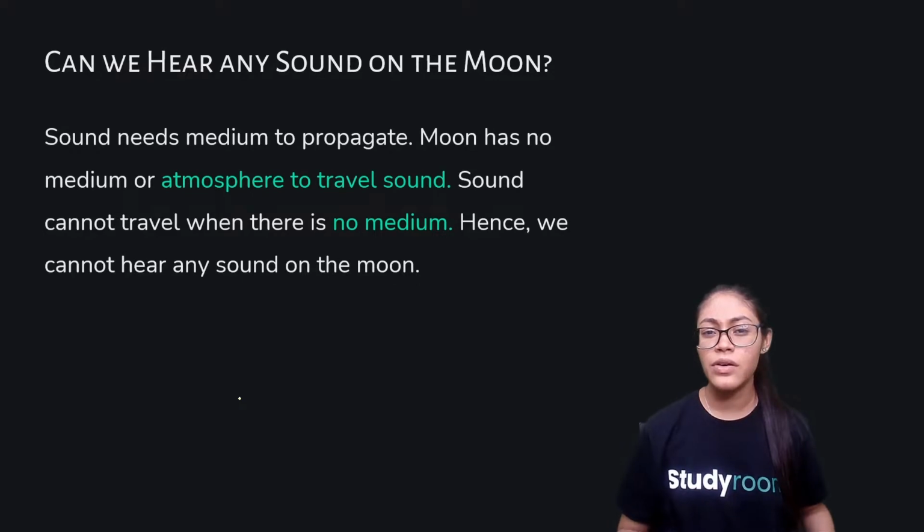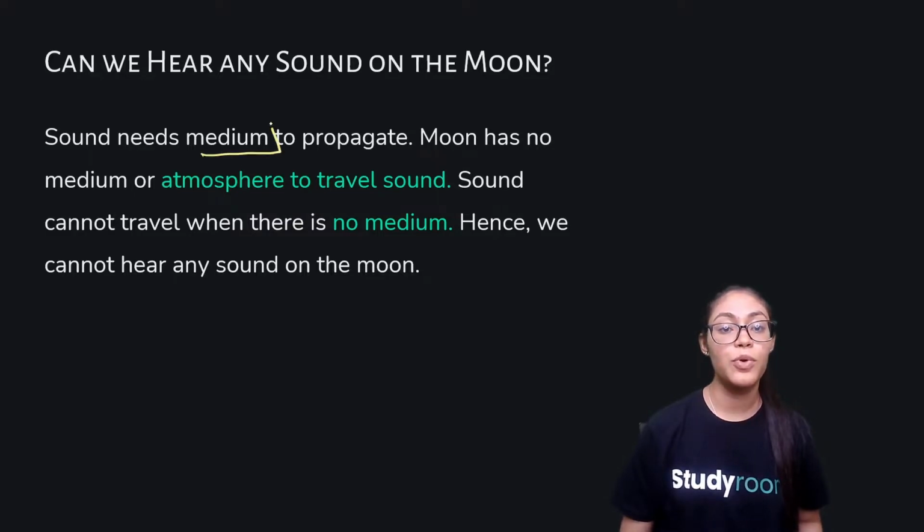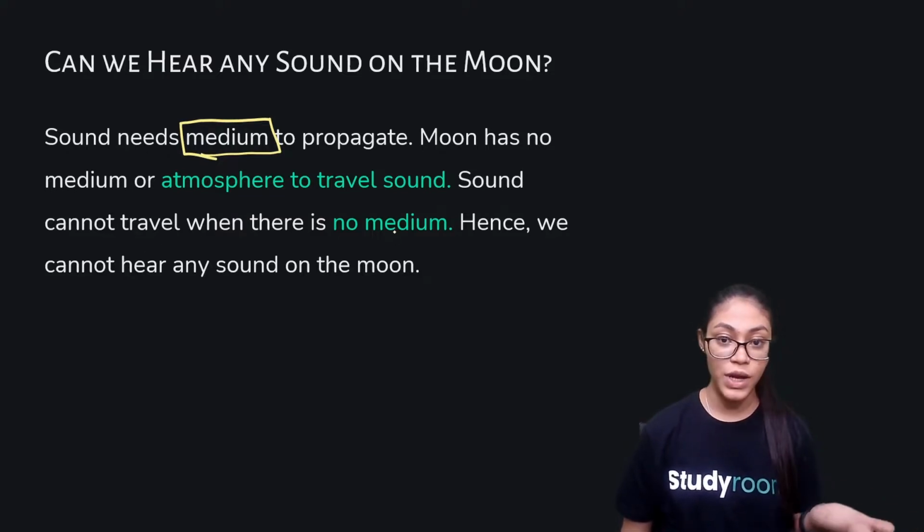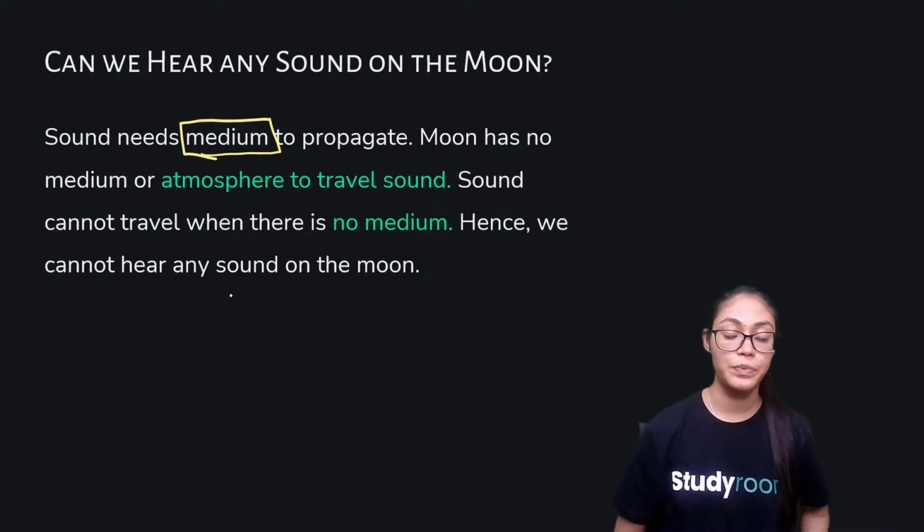Can we hear any sound on moon? Do you ever wonder that? Sound needs a medium to propagate. So, sound always requires a material medium to propagate. Moon has no medium or atmosphere for the sound to travel. Sound cannot travel when there is no medium. We already know that. Hence, we cannot hear any sound on the moon. Right?